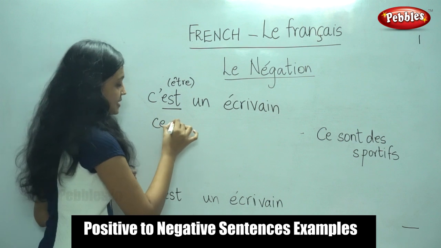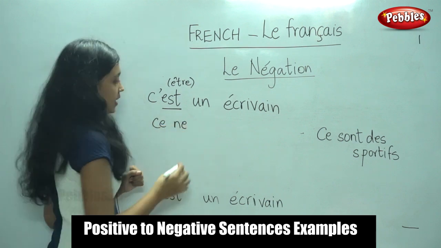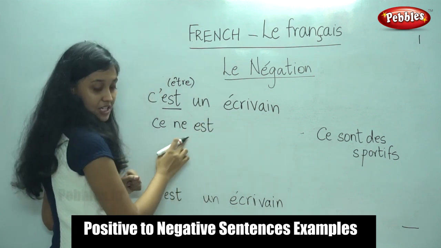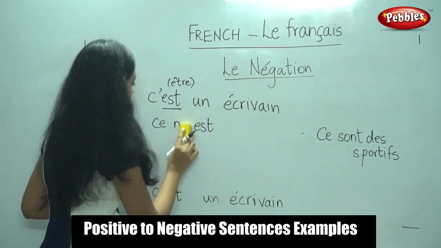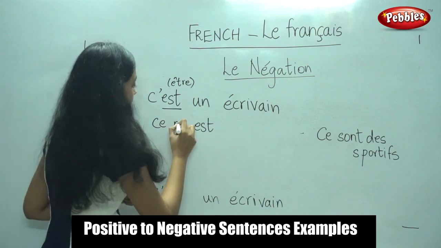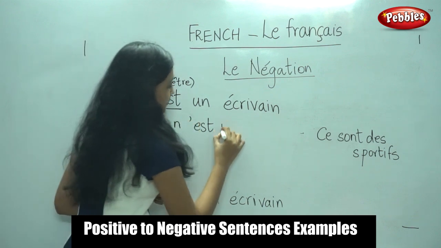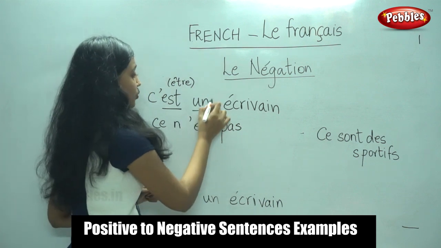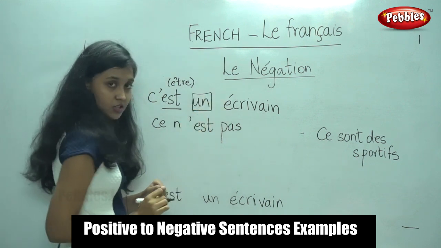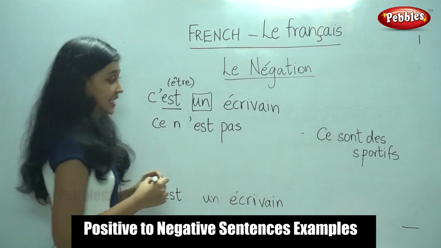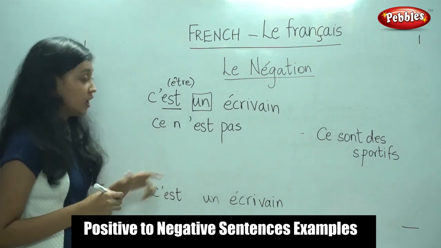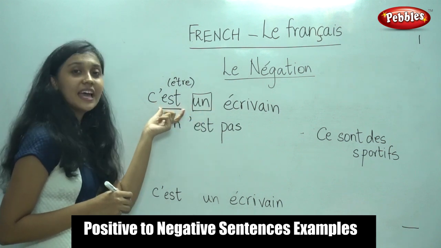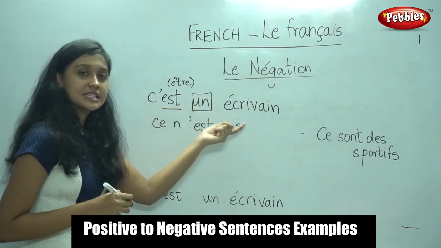What would we do? We would place ne before it. And there is a vowel clash again. So, n'. We would place pas after the verb. And here we have an indefinite article. So normally we would replace it with de. However, when an indefinite article comes along with the être conjugation, it remains the same.